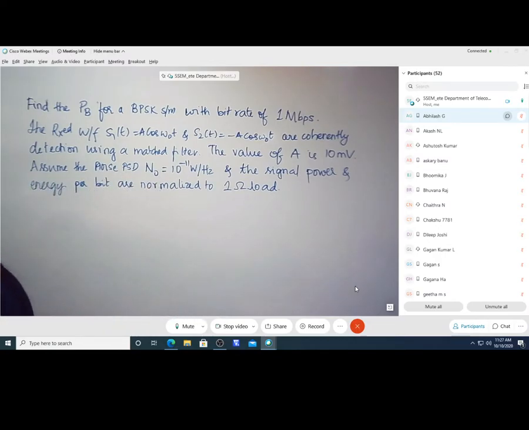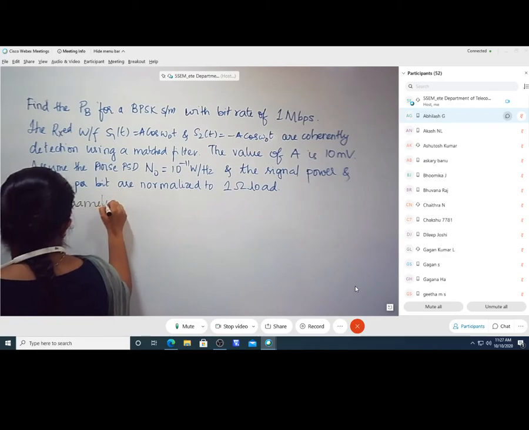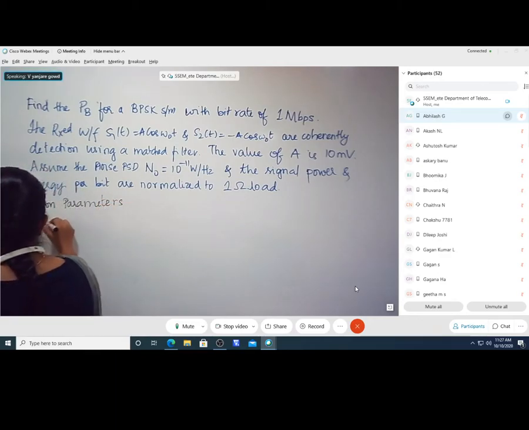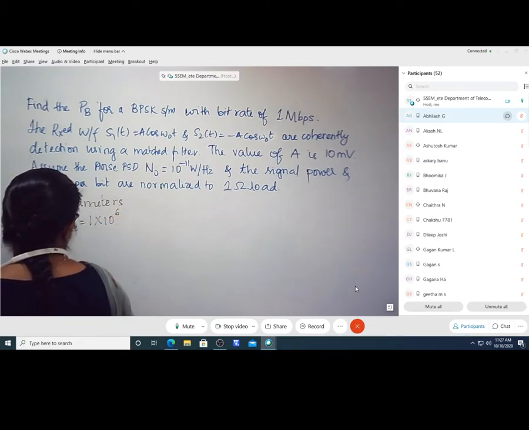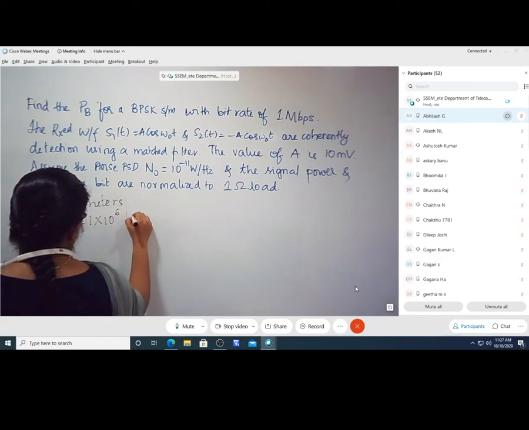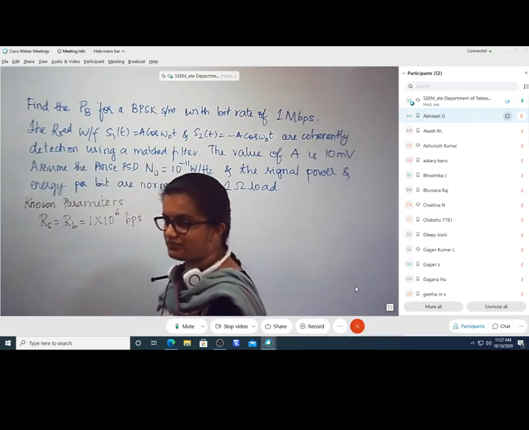Okay, so now you need to tell me what are all the known parameters. I am going to write now. What are all the known parameters? Tell me. RS is 1 mega. Correct? Yes. RS, which is also equal to RB, is equal to 1 mega, correct? 1 megabits, that is 1 into 10 raised to 6 bits per second. Next, what else do we know?